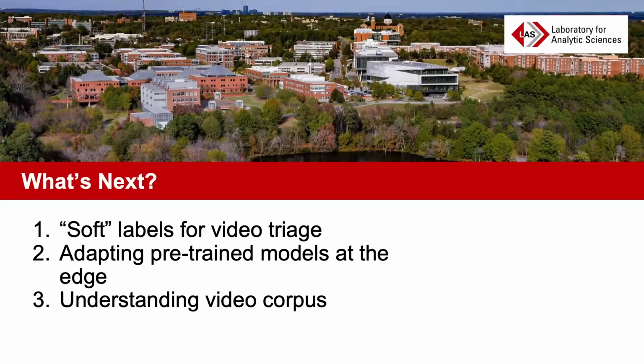Well, now is when we get into what we're calling for proposals for 2027 in the video area. And I have it split into three sections. First is soft labels for video triage. Second is adapting pre-trained models at the edge. And finally is just understanding a video corpus.